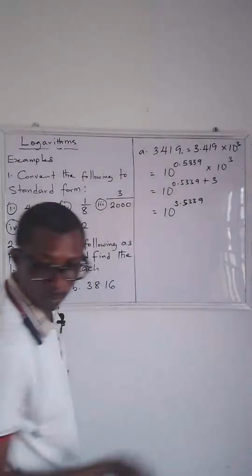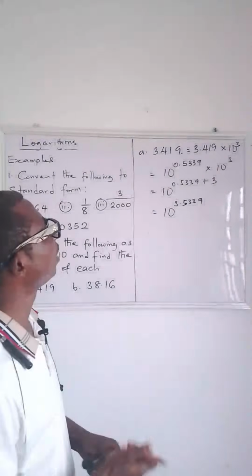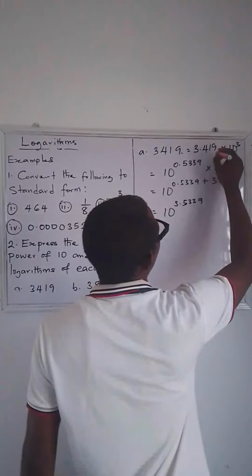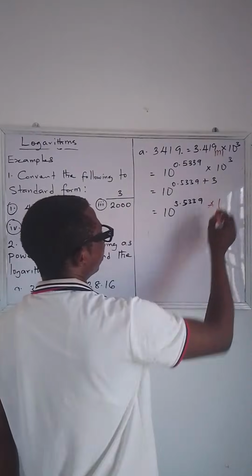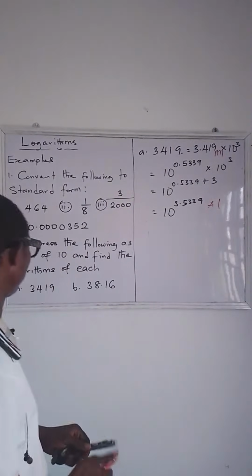So how do we award marks to this? For expressing in standard form, you have M1, and then for getting the answer, we have A1. So you have 2 marks altogether for that.